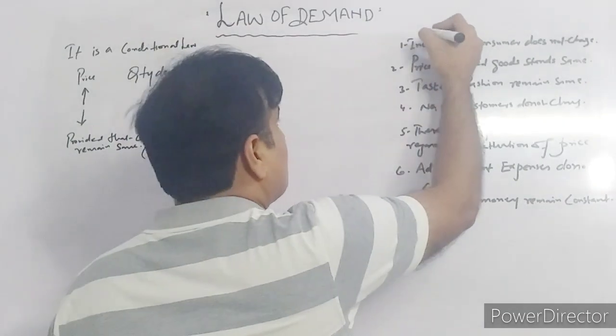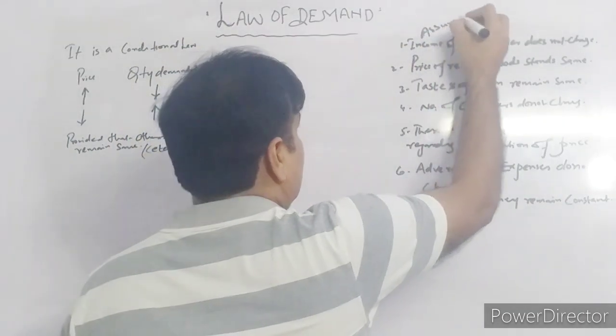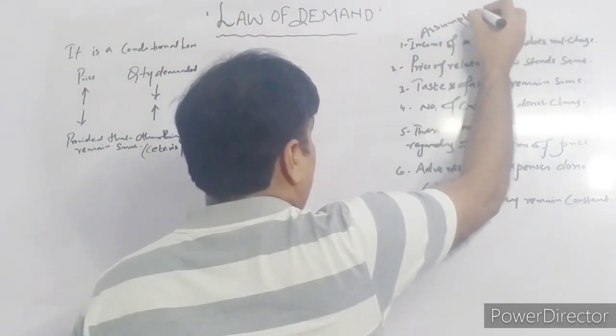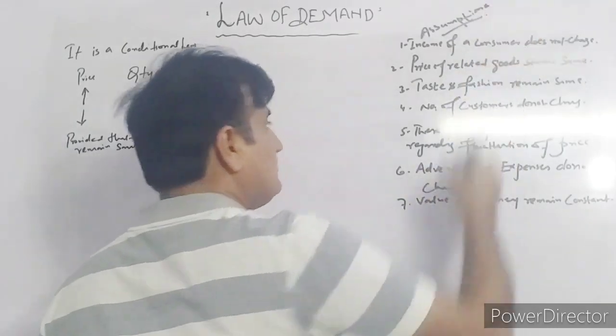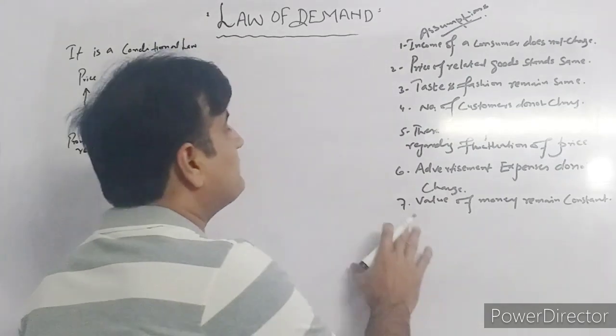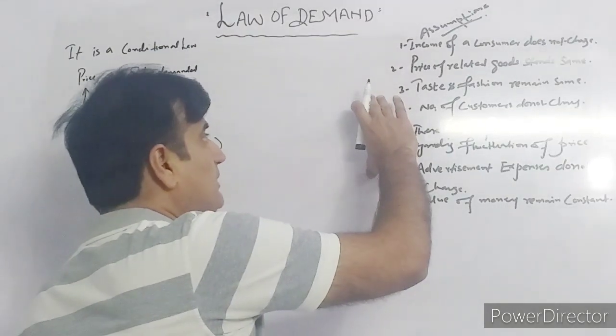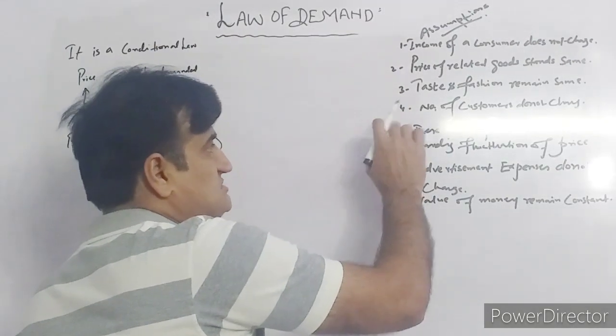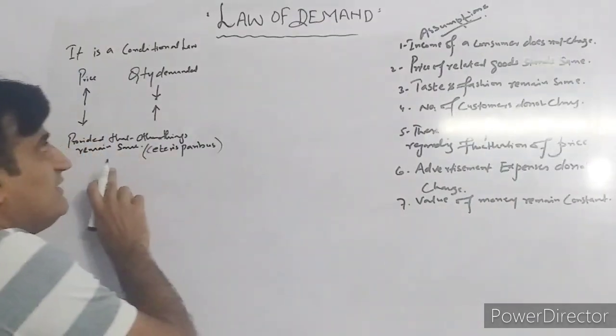So these are the assumptions on the basis of which the law of demand functions. If any of the non-price determinants of demand changes, the law of demand fails to operate.